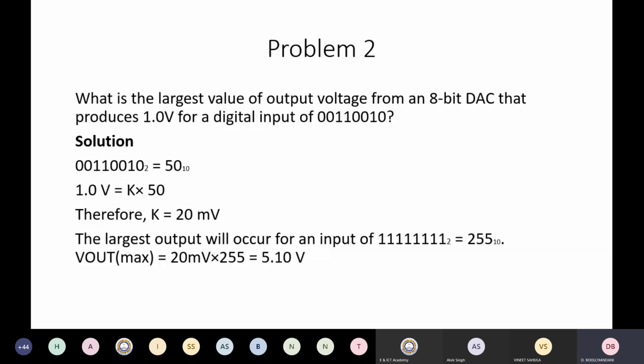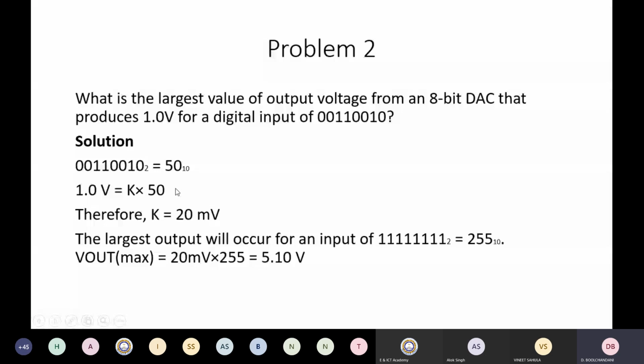What is the largest value of output voltage from an 8-bit DAC that produces 1 volt for the digital input of 00110010? Again, we see that the decimal equivalent is 50. So 1 volt equals K multiplied by 50. Therefore, you can find out K from here, which comes out to be 20 millivolt.